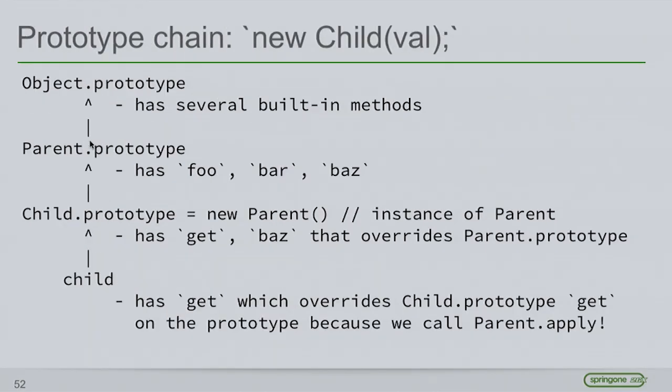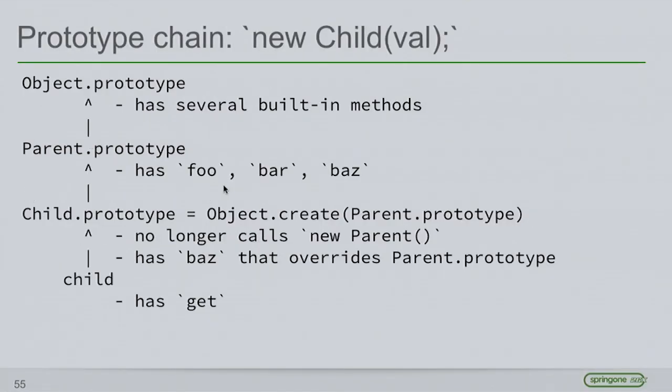So in this case, let me back up. This is what our prototype chain looked like before, and this is what it looks like now. We're using object.create to create the child prototype as a direct descendant from parent.prototype. But we now avoid calling the constructor. But we can still call the constructor in our child constructor by applying the parent constructor as I showed.